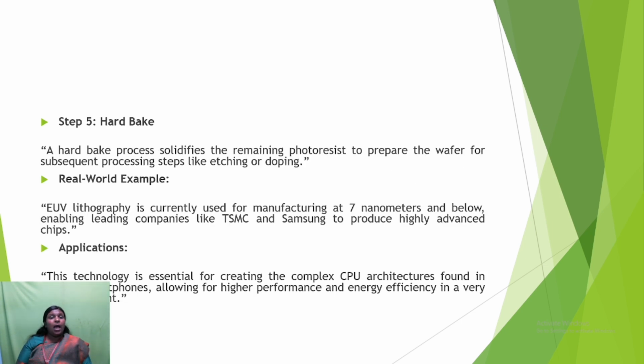The last step is hard bake. It is the process of solidifying the remaining photoresist to prepare the wafer for subsequent processing steps like etching or doping. The real world example is that photolithography is currently used for manufacturing at 7 nanometers and below in companies like Taiwan Semiconductor Manufacturing and Samsung to produce highly advanced chips. The application is essentially creating the complex CPU architectures found in modern smartphones, the central processing unit architectures, allowing for high performance and energy efficiency in a very small footprint.